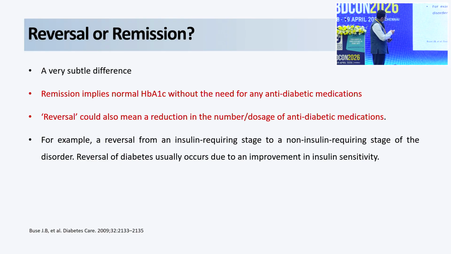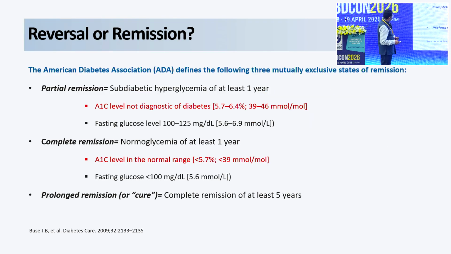Remission implies a normal hemoglobin A1C without the need for anti-diabetic agents. Reversal could also mean a reduction in the number or doses of the anti-diabetic medications. Let us see some details about that.